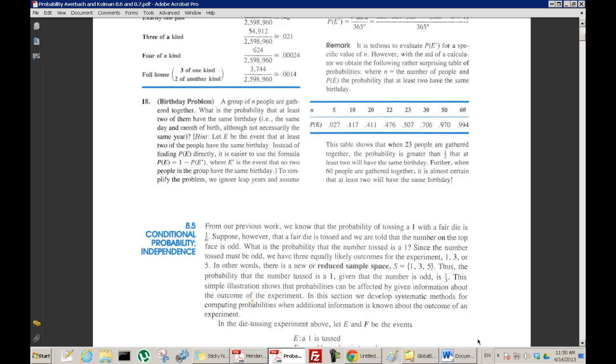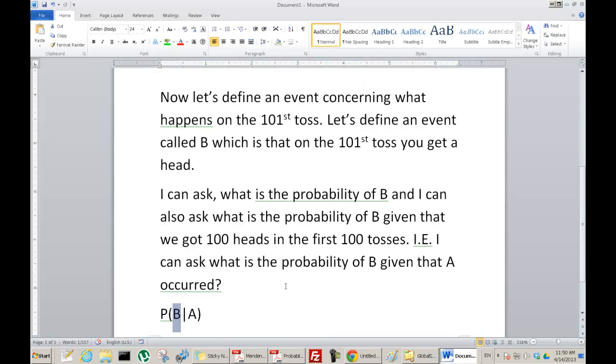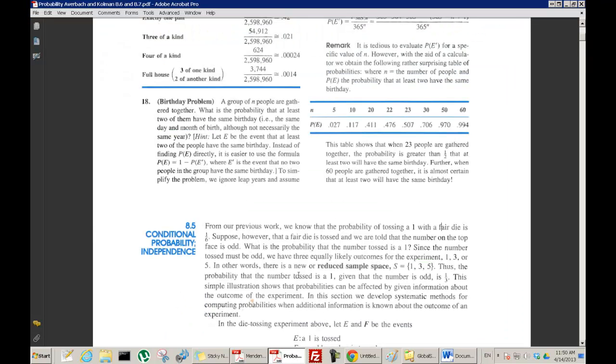This is like the question I gave you here. We're given some new information, and then asked for the probability of something. Here, the new information is that the number on the top face is odd. Now, what's the probability of getting a 1?